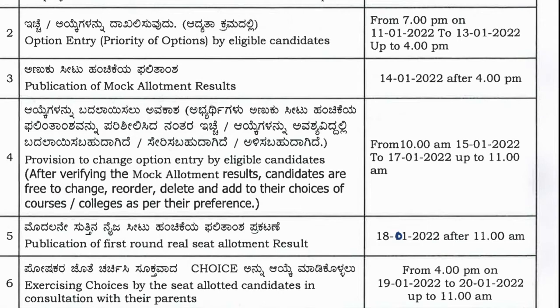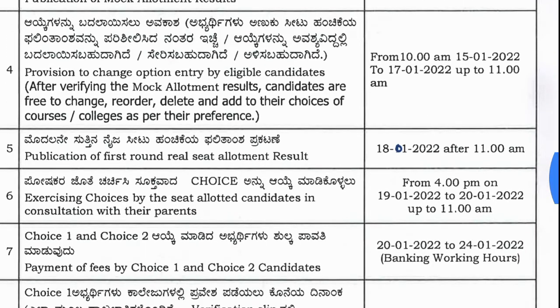So you are free to make any alterations in the list that you have already provided, and that will be open from 17 January 2022 till 11 p.m. You can make the changes. That is, from 15 Jan to 17 Jan, you can make the changes. Then afterwards, the final first round seat allotment result will be declared. That is on 18 January 2022 at 11 a.m.